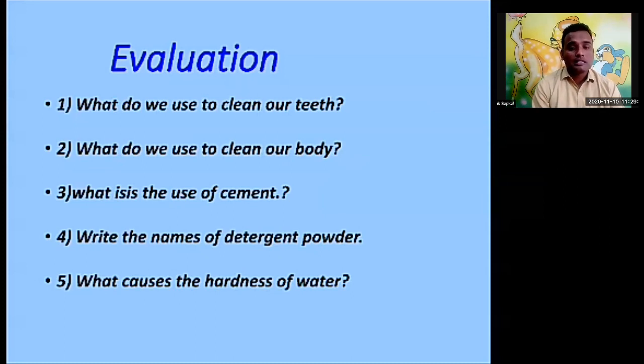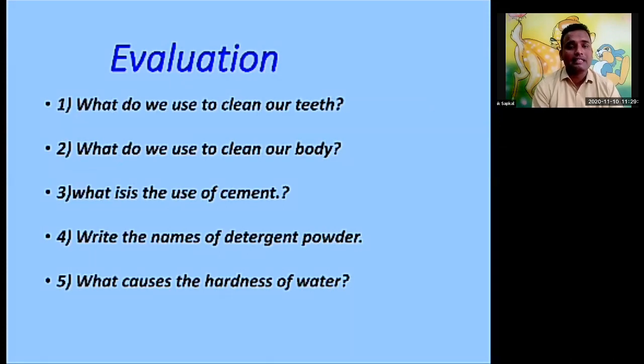The first material was toothpaste that we use regularly. What are the ingredients of toothpaste, and what did people used to do earlier to clean their teeth? Then next, detergent. Which types of detergent are there, and why are we using detergents?